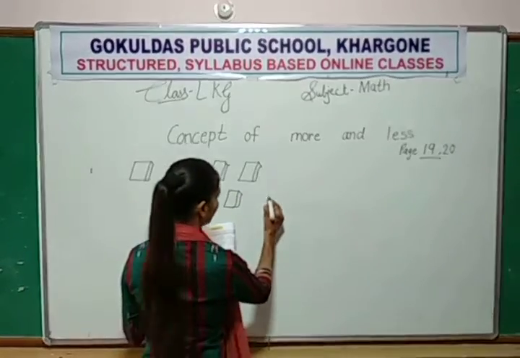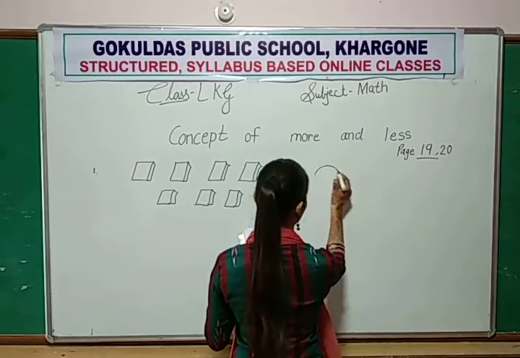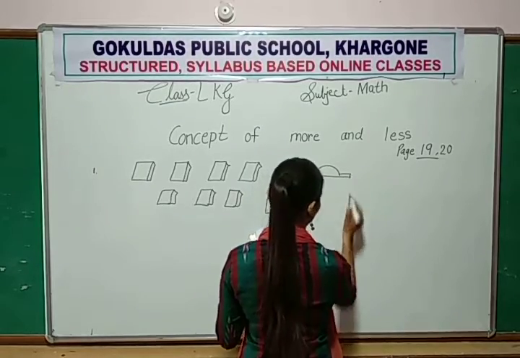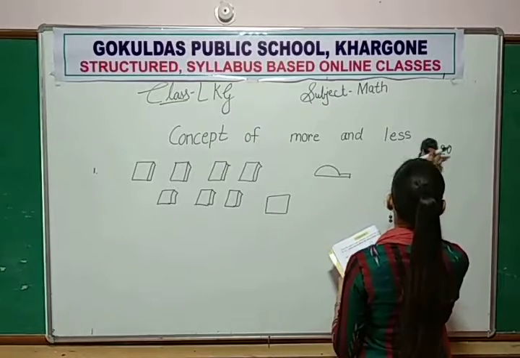Okay. And on this side, caps are there. How many? 1, 2, 3, 4, 5. Five caps are there.